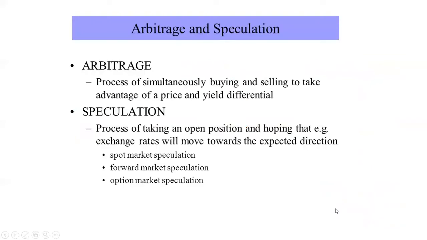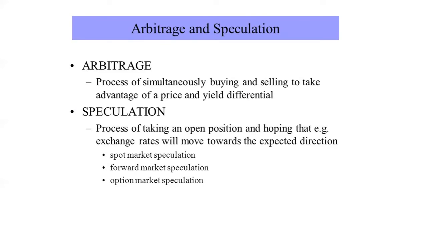Let's see some points regarding arbitrage and speculators. Arbitrage is the process of simultaneously buying and selling to take advantage of price and yield differentials. I told you earlier that these people work on the price differential and take advantage from another market. Then speculation is the process of taking an open position and hoping that, for example, the exchange rates will move towards the expected direction.